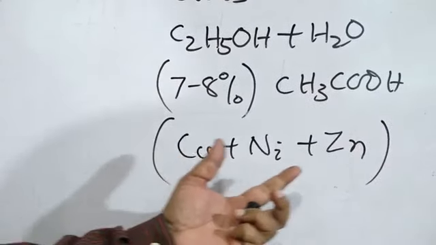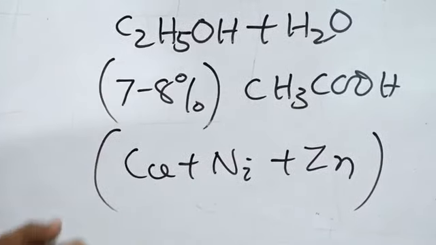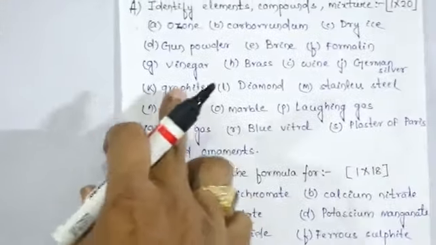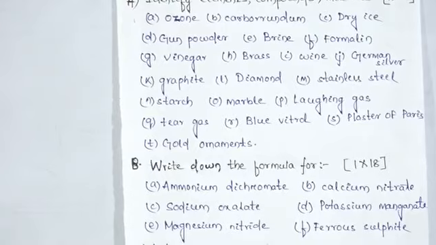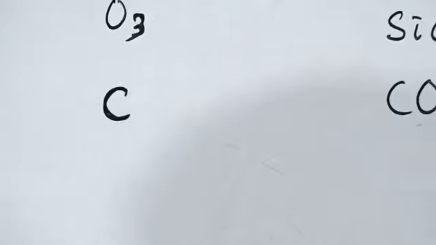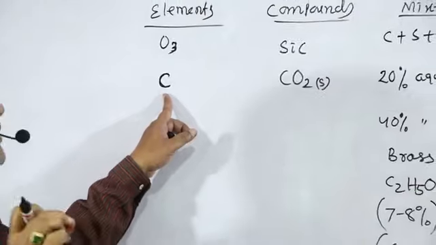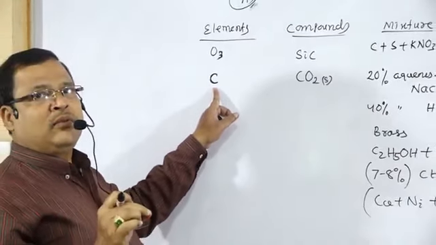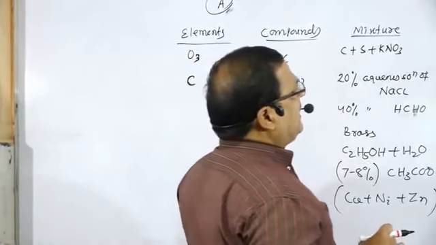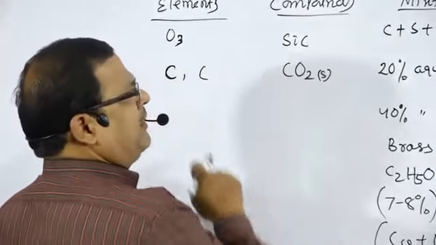Somebody has asked why it is named German silver: because it has a shining surface just like silver. Next one, graphite, an example of an element, carbon, an allotropic modification of carbon, a non-metal that conducts electricity. It contains only one kind of atom, carbon, therefore it is an element. Next one, diamond, that is also carbon, an element.